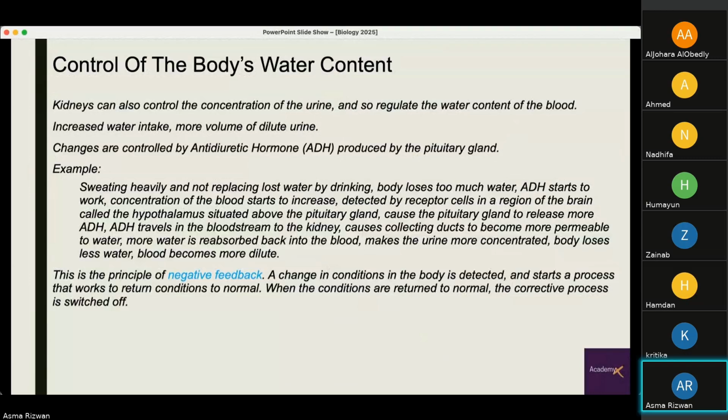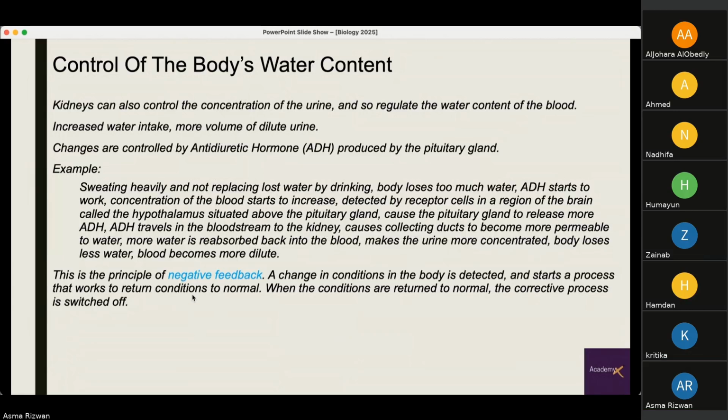If there is too much water in the blood, for example, if we've been drinking too much water, the opposite of all this happens. And so you will find more water in the collecting ducts, which is then passed out of the body through our ureters into the bladder and through the urethra outside of our body.